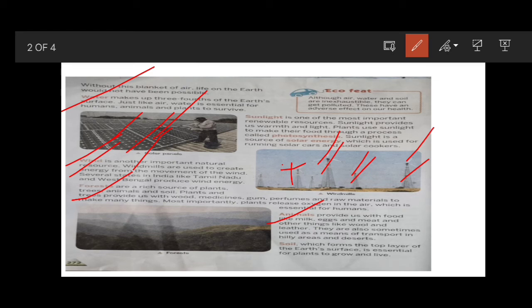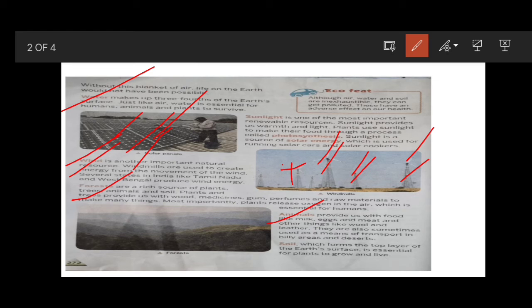In hilly areas and deserts we use animals to move from one place to another and to carry goods.